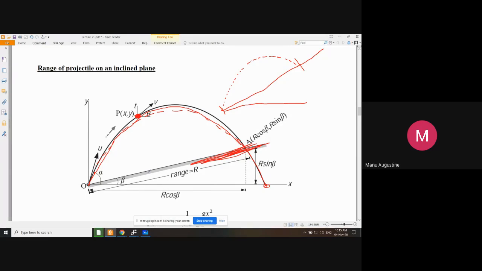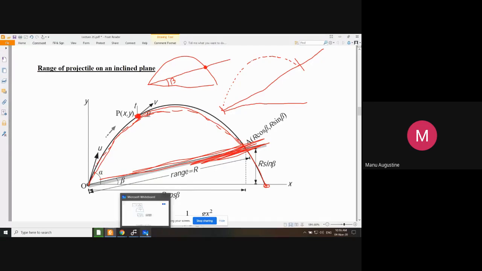So actually the positioning or the placing of an inclined plane does not affect the path of the projectile at all. It is traveling just as if you had thrown it on a horizontal plane. This is the behavior of the projectile. Now the only thing that you are doing is you have created an artificial inclined plane over here. Now when you place an inclined plane at an angle of beta here, the projectile will experience a surprise. It says, I was going down, and suddenly this obstruction came, so it will fall here. That is what is happening. Otherwise the trajectory equation remains the same.